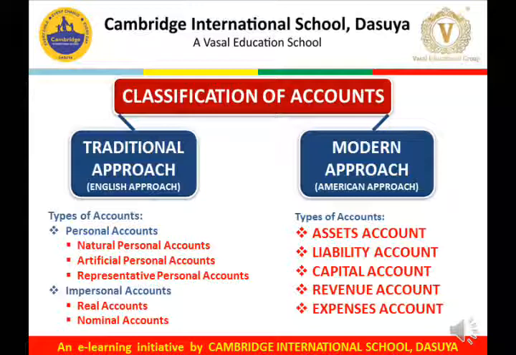Whereas in the modern approach, we will be using types of accounts in the name of assets account, liability account, capital account, revenue account or expenses account. We have categorized into these five accounts.